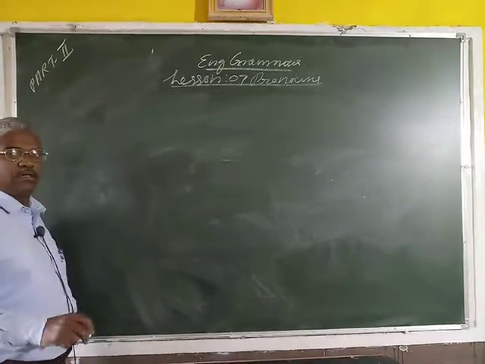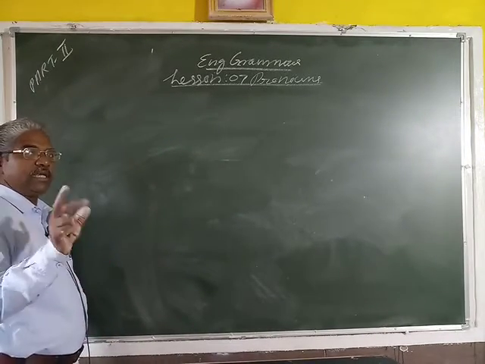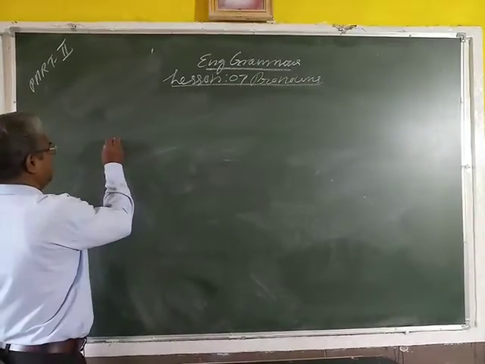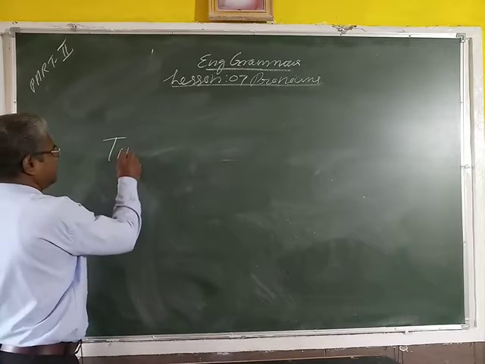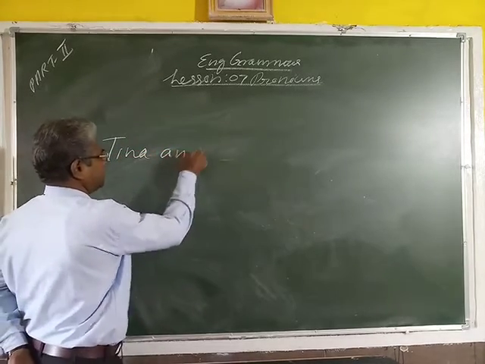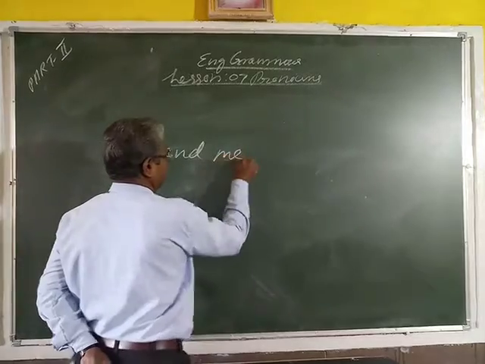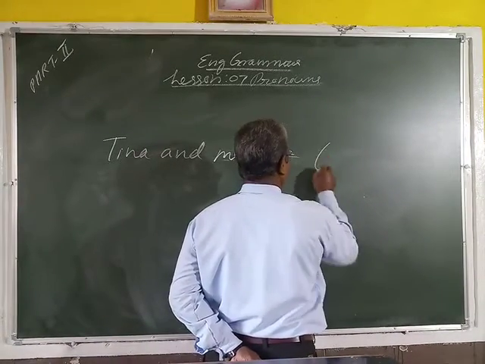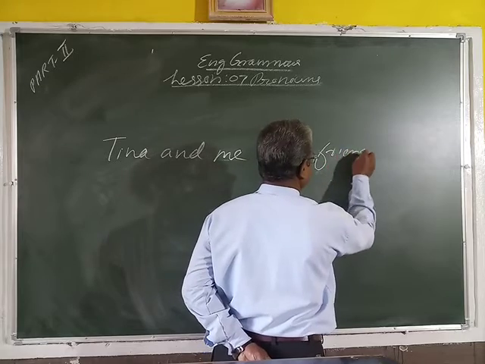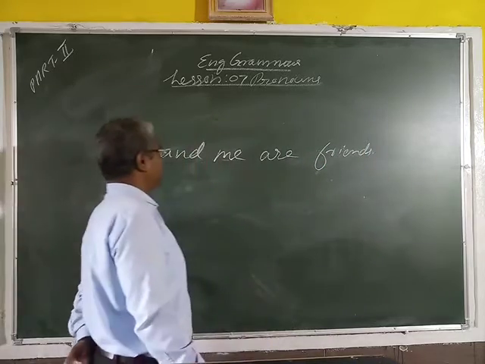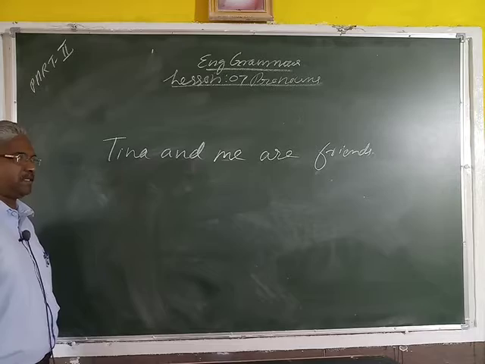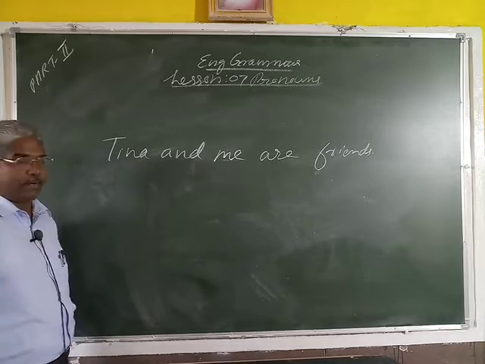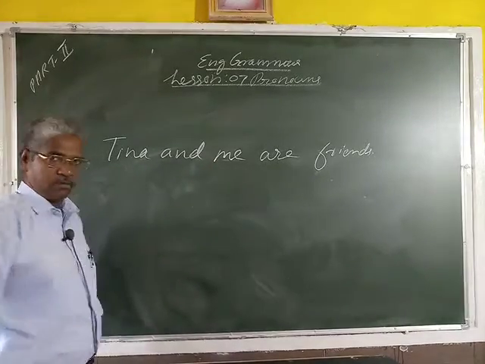Some students are misusing I and me together. Then for example, Tina and me are good friends. Friends, F-R-I-E-N-D-S. Tina and me are good friends. Here look, Tina is a noun, then I is also a noun.